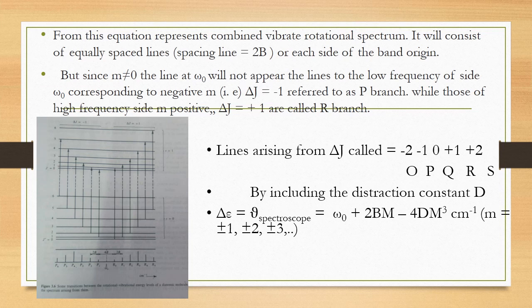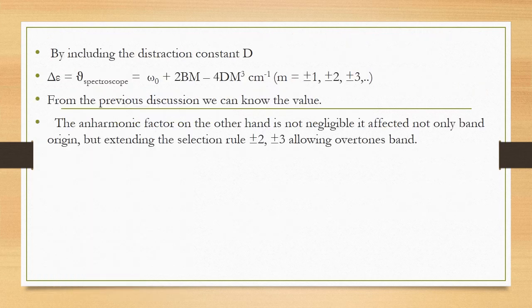If it is at the band origin, it is called the Q branch. By including the distortion constant, we can also write the above equation as E total equal to 2Bm minus 4D m cube, where m is equal to plus or minus 1, plus or minus 2, plus or minus 3.